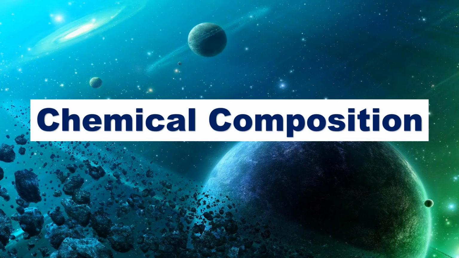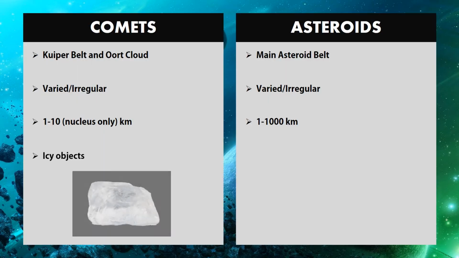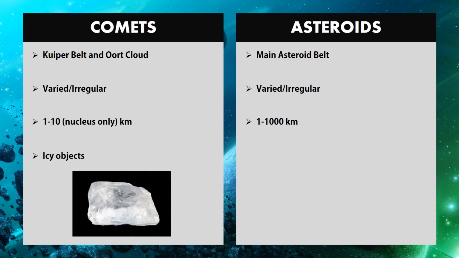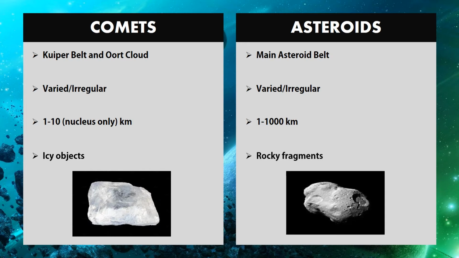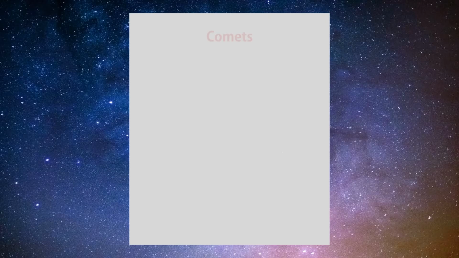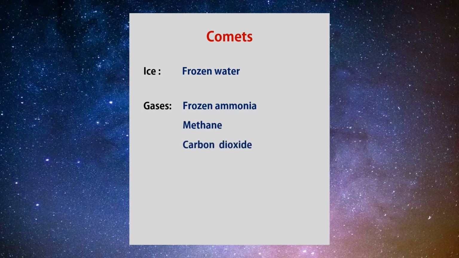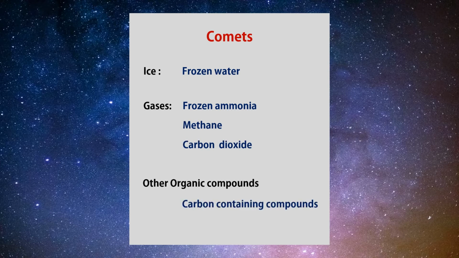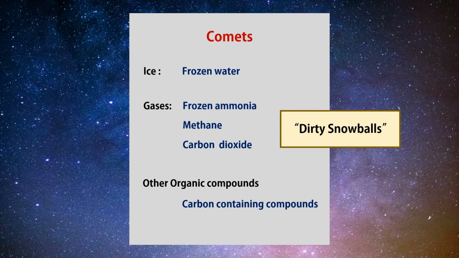Chemical composition. Comets are icy objects, while asteroids are rocky fragments in the outer space. Specifically, comets are composed of ice, which is frozen water, gases, which are frozen ammonia, methane, and carbon dioxide, and other organic compounds or carbon-containing compounds. Comets are also known as dirty snowballs. Because of its composition, comet look like this.